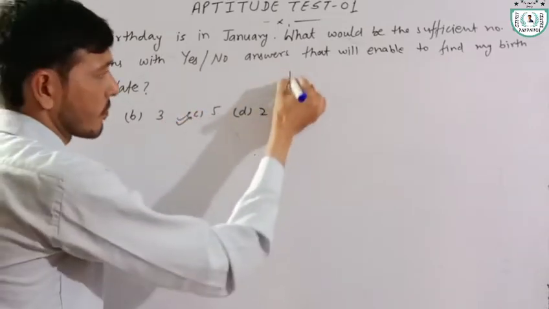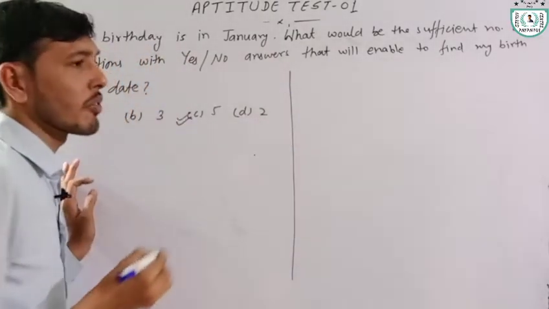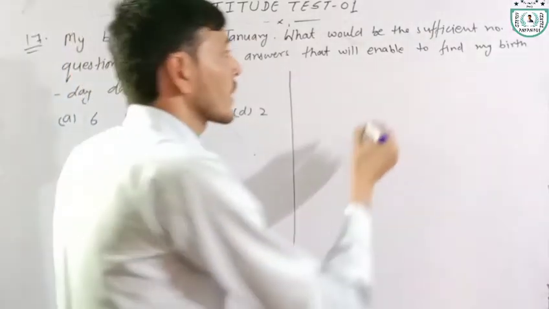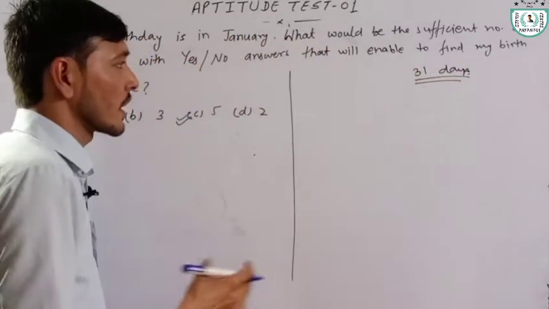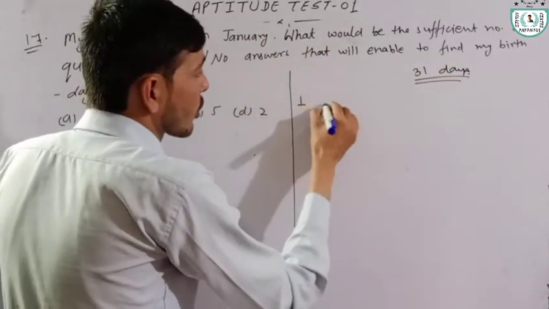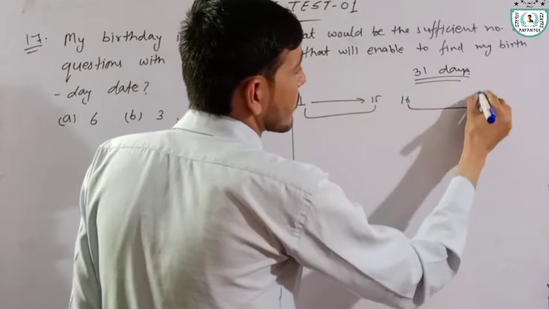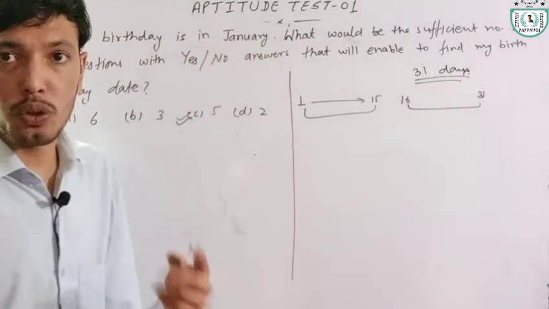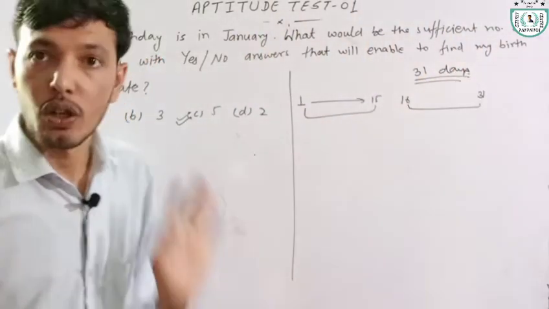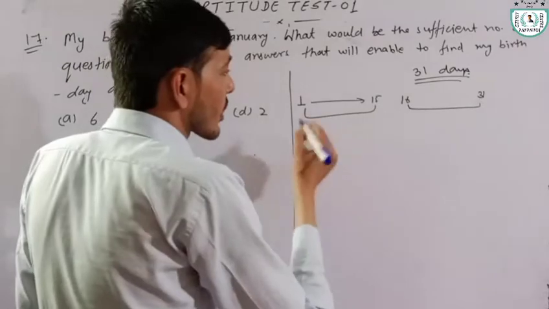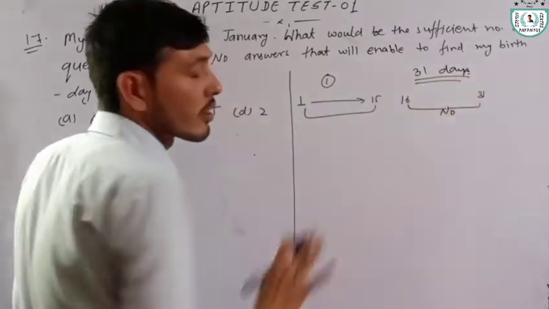How? How can we solve this question? We know in January there are 31 days. Okay. We have to divide these days: first 1 to 15 and second 16 to 31. Here, one question: is it before 15 or after 15? Let us say question number 1 and the answer is, after 16, no.